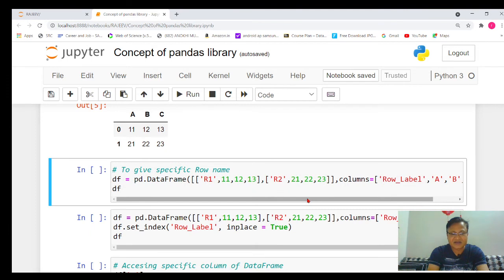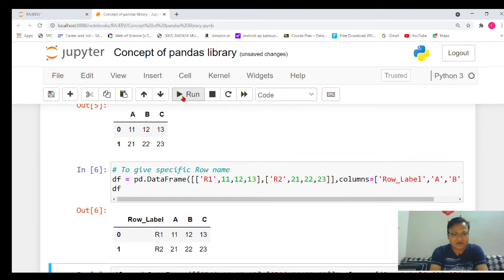Now, after giving a specific row and a specific column name to the data frame, if you try to see the data of the data frame, you will see the row labels are R1, R2 and A, B, C are the column names. By default you will see the index is 0, 1. It looks a little bit odd, because since I have already given the row labels R1 and R2, we actually don't want that 0 and 1. So how to remove that 0 and 1?